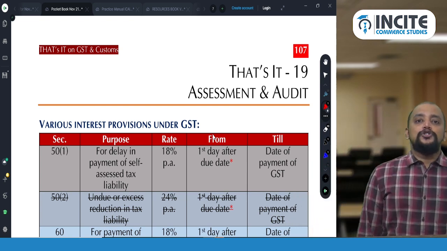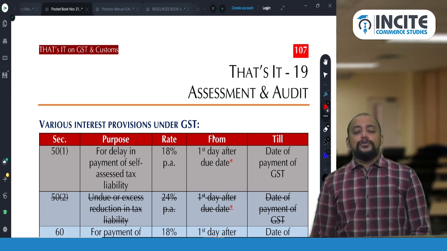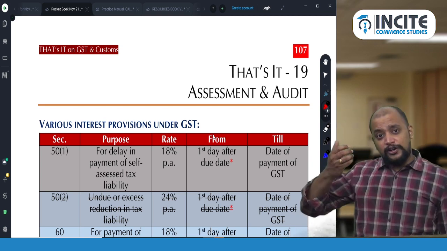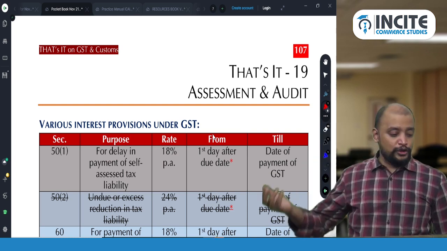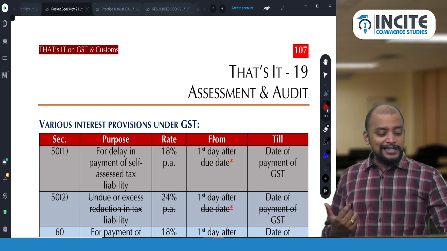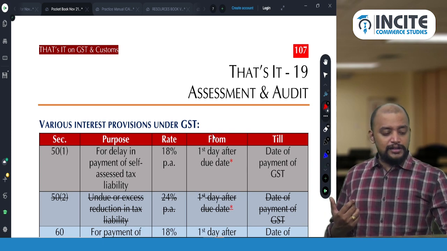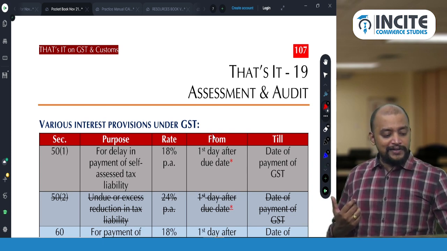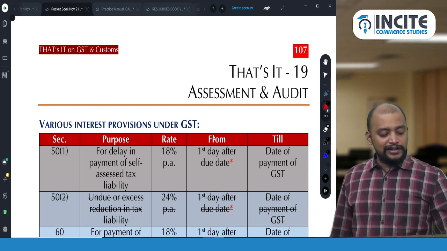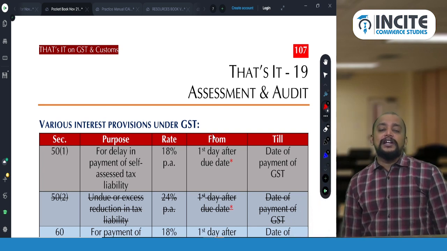For example, for July month there is a liability and the GSTR 3B due date of July is 20th of August. So then from 21st of August till the date of payment, say the payment is made on 31st of October. In August 11 days, in September 30 days, and he is paying on October 31st, so 31 days in October, therefore 72 days. For 72 days interest is payable at the rate of 18% per annum.